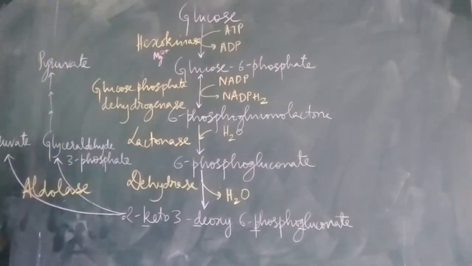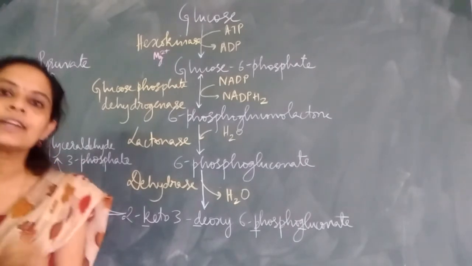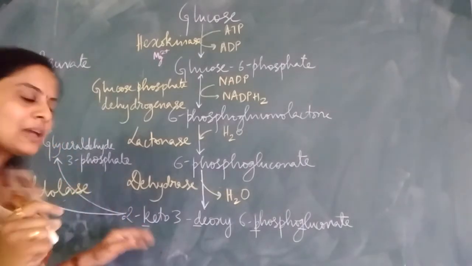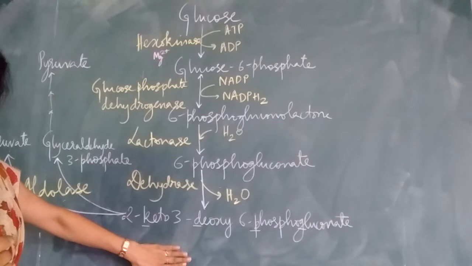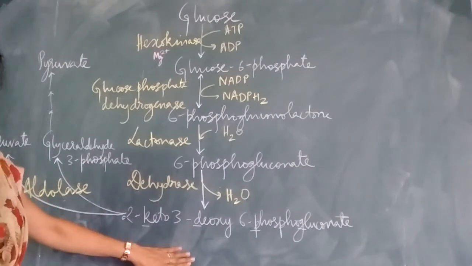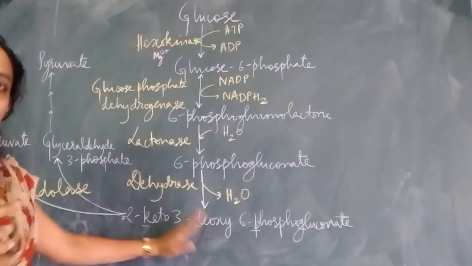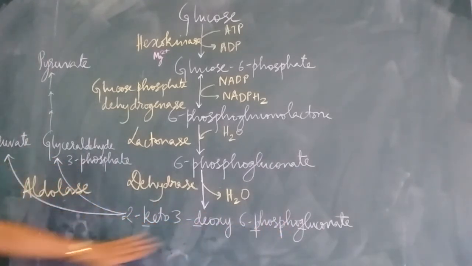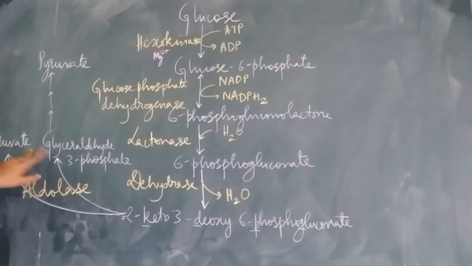So, glyceraldehyde 3-phosphate will eventually go through the other steps of the EMP pathway to give us one more molecule of pyruvate. This is the ED pathway or the KDPG pathway. ED stands for the Entner-Doudoroff pathway, named after the scientists who elucidated this pathway, and KDPG because this is the first product that is formed that is unique to this pathway. KDPG stands for 2-keto 3-deoxy 6-phosphogluconate, a 6-carbon compound that is being split to form 2 3-carbon compounds. One is a pyruvate and the other one is glyceraldehyde, which eventually gives us pyruvate.